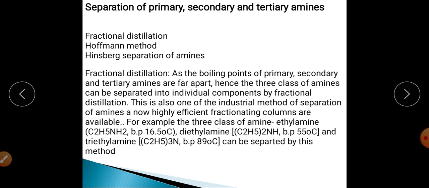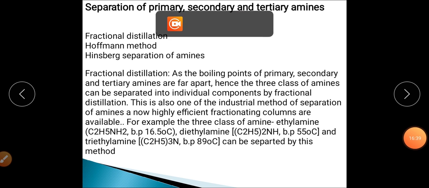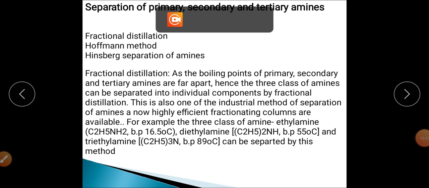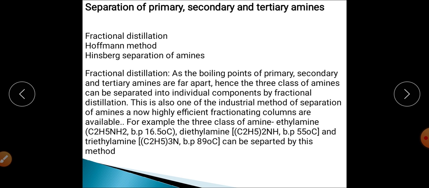We generally have different fractionating columns, and on the basis of the difference in the boiling points of primary, secondary and tertiary amines, the separation is carried out, right?